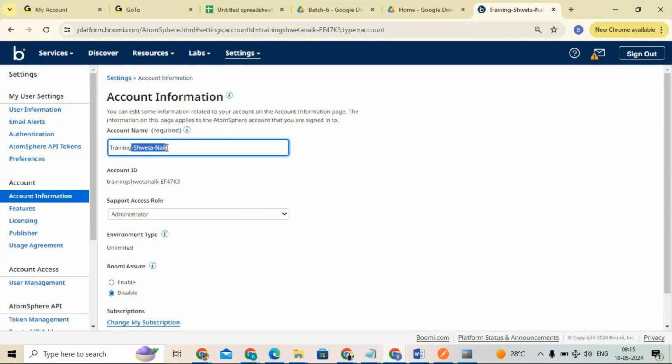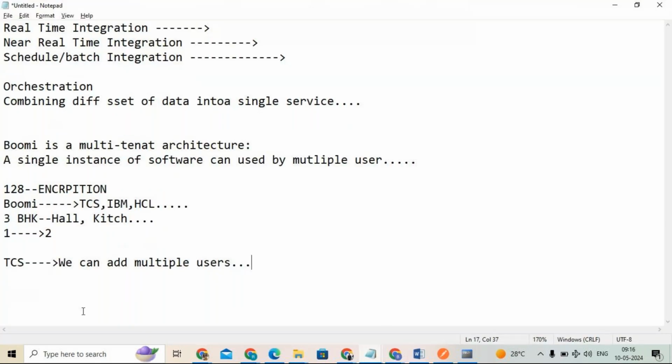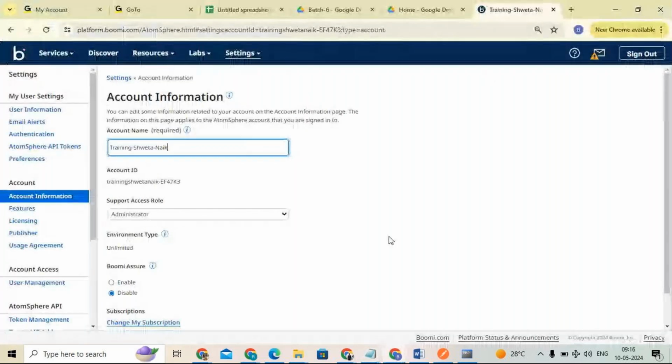Now if she wants to add multiple users in this account, then we can add. How can we add? Go to Settings, click on Settings. As I mentioned, in a single account multiple users can be accessed. A single account can be used by multiple users. This is my account, and if I want to add multiple users in this account, it's not like that.